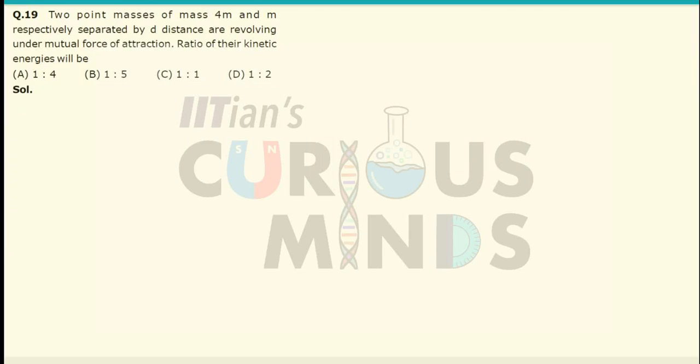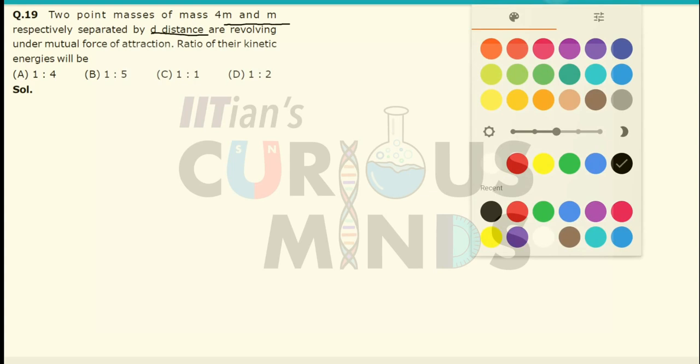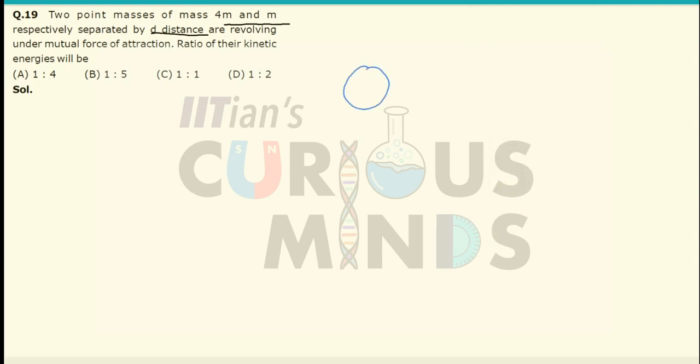Two point masses of mass 4m and m respectively, separated by a distance d, are revolving under mutual force of attraction. The ratio of the kinetic energy will be equal to... Now if I consider that this is m and this over here is 4m, they are rotating about a certain point. Let the distance between them be equal to d. Let this distance be equal to x. Let this distance be equal to d minus x.